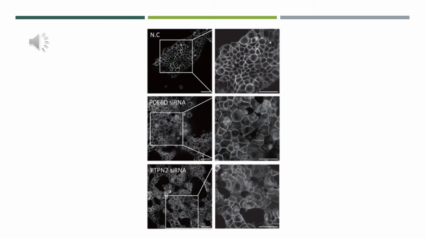These images of fluorescently labeled KRAS further provide evidence that the PTPN2 gene regulates KRAS membrane association. The negative control pictures on the top panel show cells with fluorescently labeled KRAS on their plasma membranes only, highlighting the normal functionality. However, on the bottom panel, the PTPN2 siRNA, it shows that the KRAS is more dispersed within the cytoplasm rather than the plasma membrane, highlighting the effects of gene knockdown of PTPN2 on KRAS association to the plasma membrane.